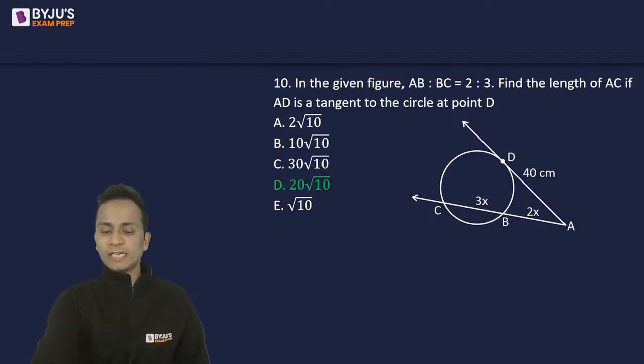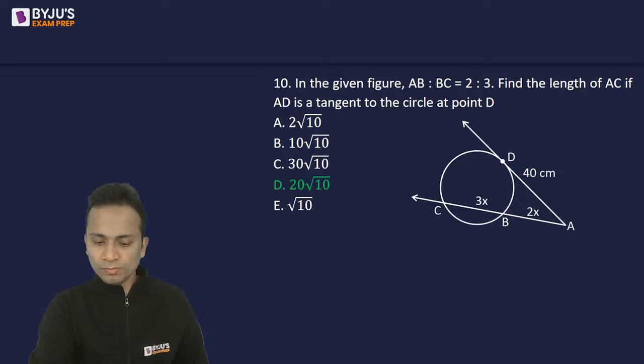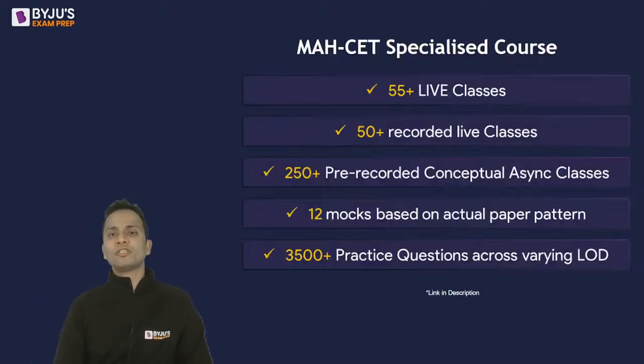Okay. So, friends, the correct answer for this last question is option D, that is 20 under root 10. And that's it from my side. This was the last question for the day.